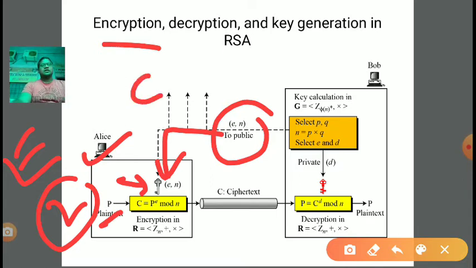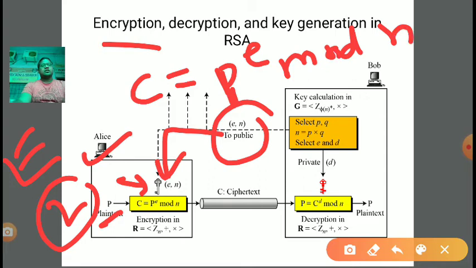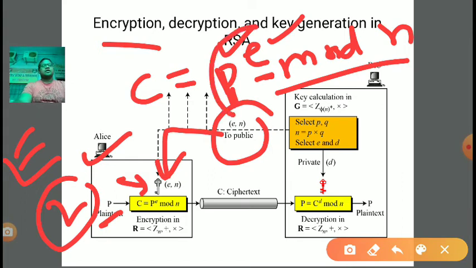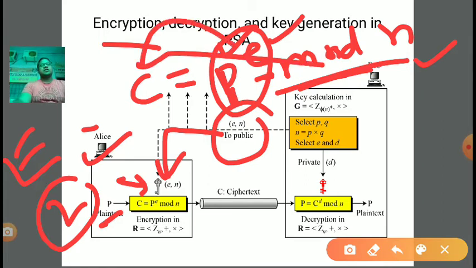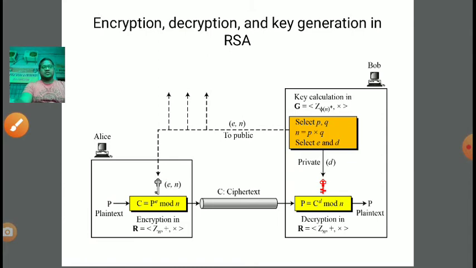We are generating a ciphertext C. So C will be equal to plain text P raised to E, under modulus N. Plain text and E we are having. E we have generated in the first step, the key generation step. On plain text we are applying the encryption key, the public key, and doing modulus N. Whatever it generates will be given to C, that will act as the ciphertext. Clear? So in this manner C has been generated.